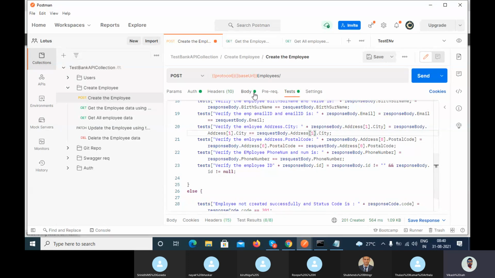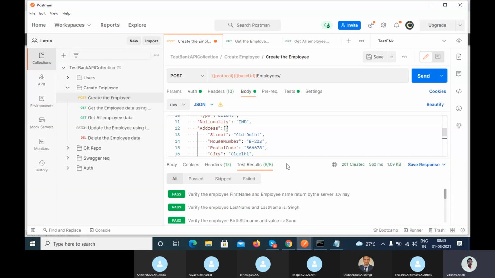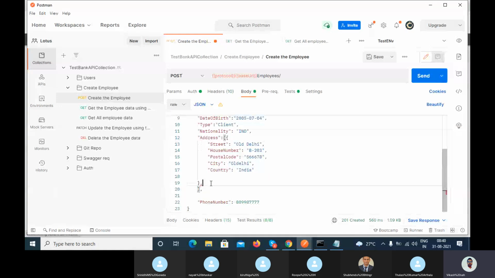Now let me call it for the first time, so it gets validated. What I am doing here is, if I delete any object from here, now tell me, does index 1 exist in this request?